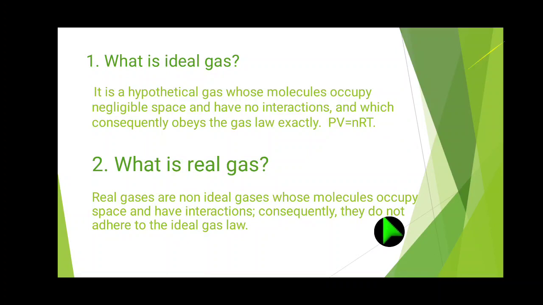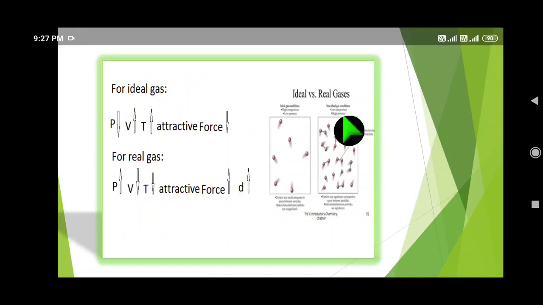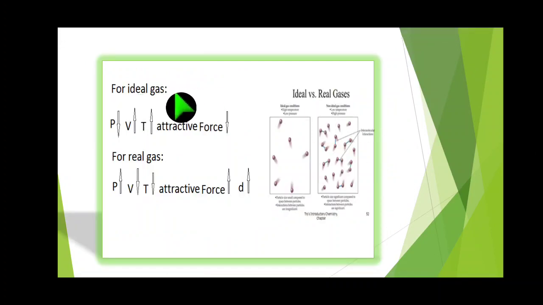Okay, let us see the conditions for real gas. When the molecules are interacting with each other, the pressure increases.